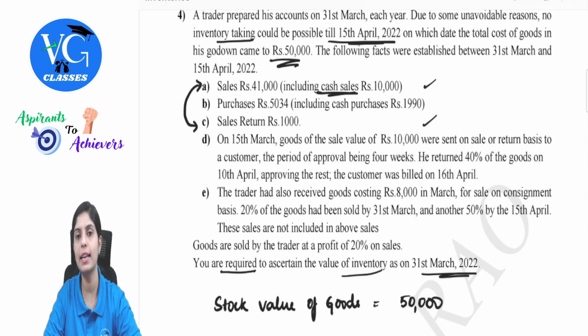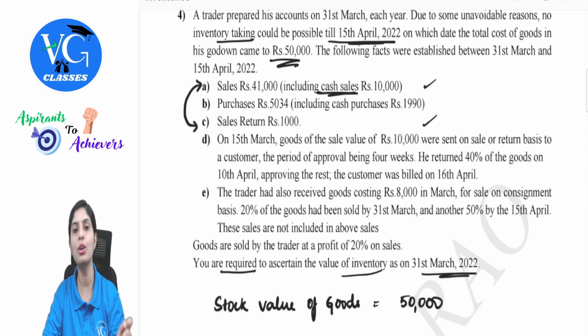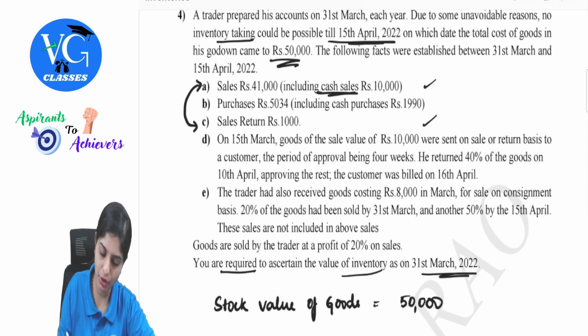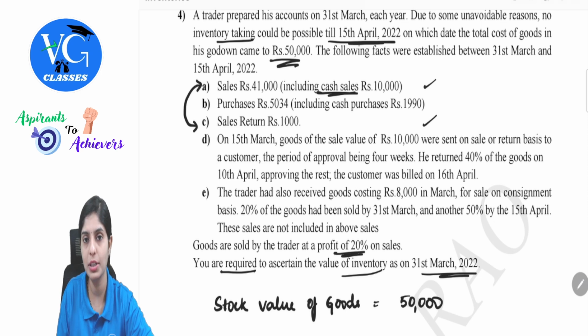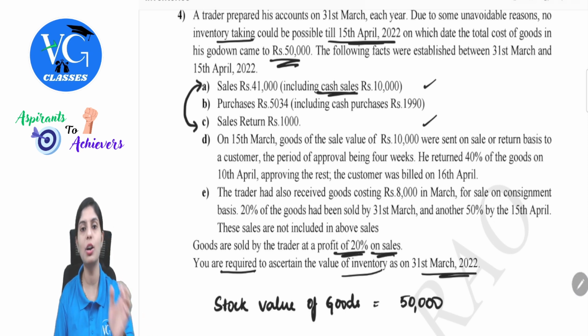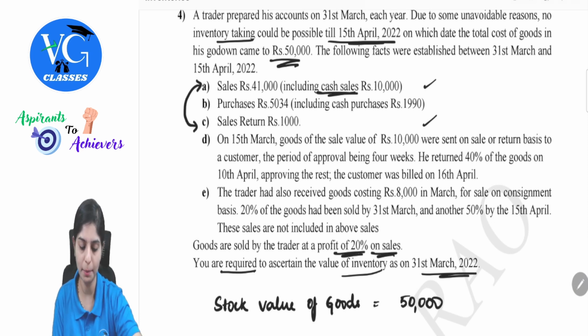Remember, when it is sales, I cannot directly take the sale value. There is a profit element involved. I can only take cost of goods sold, so I have to remove the profit. Observe in the question, you can also find the profit percentage given. One important consideration here is you should also cross check whether the percentage is given on sales or on cost. So in this case, they are giving it on sales itself, so it becomes comfortable to us to ease out the process.